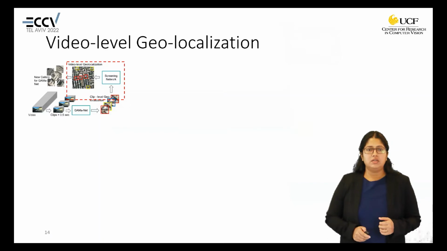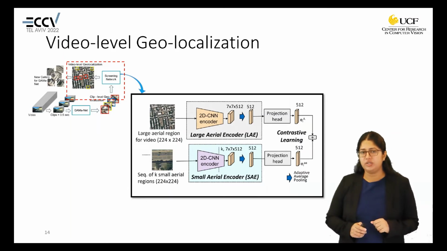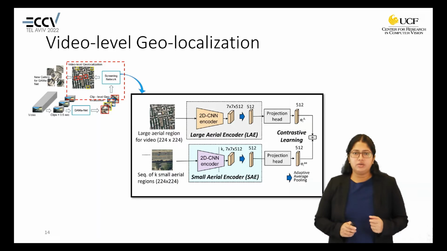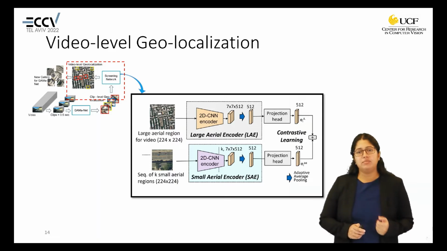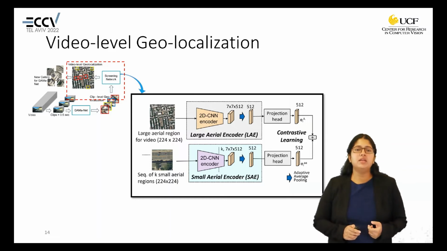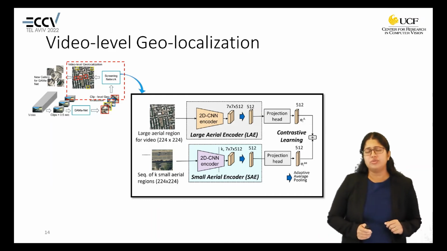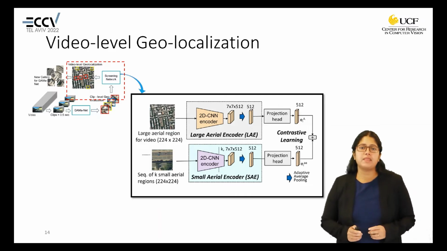Thus, the proposed screening network takes as input a sequence of small aerial images and encodes them using a small aerial encoder. The small aerial encoder has a 2D ResNet backbone and gives us a feature vector of 512 size. The corresponding larger aerial region is also encoded using a larger aerial encoder, which also has a 2D ResNet backbone.